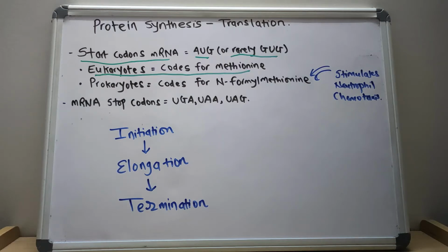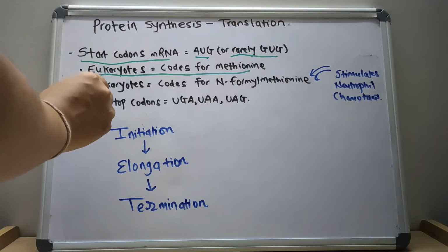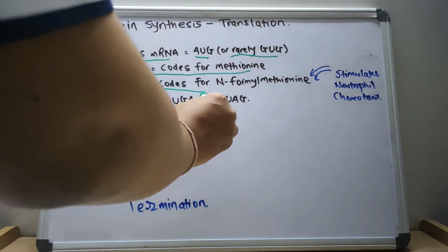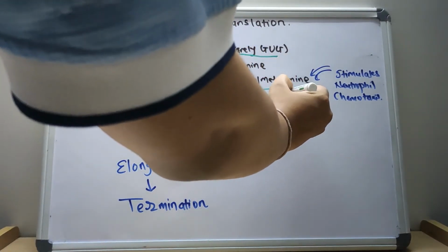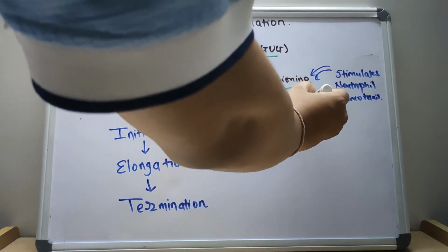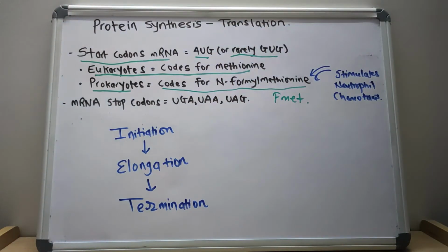It may be removed before the translation is complete, and in the prokaryotes it codes for N-formyl methionine, fMet. So AUG codes for methionine in eukaryotes and N-formyl methionine in the prokaryotes.